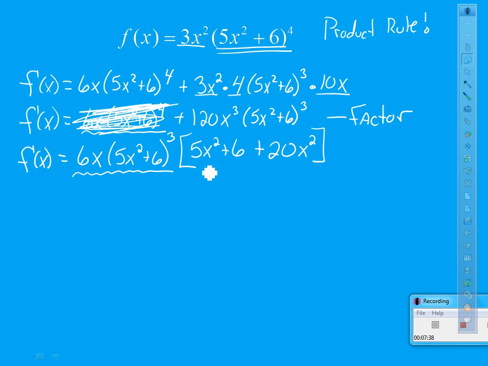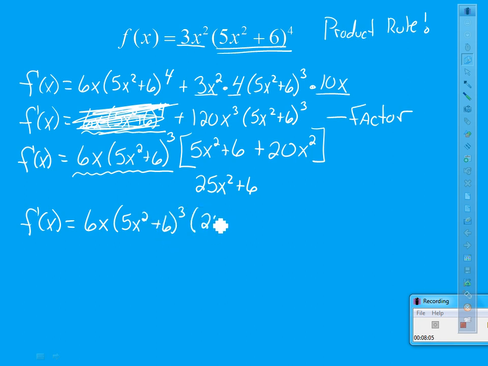What I'm going to do now is simplify whatever's inside here. And if I do that, I'm going to have 25x squared plus 6. Final answer will be this. This derivative is going to be 6x times 5x squared plus 6 to the third power times 25x squared plus 6. And then stop. There's your derivative.